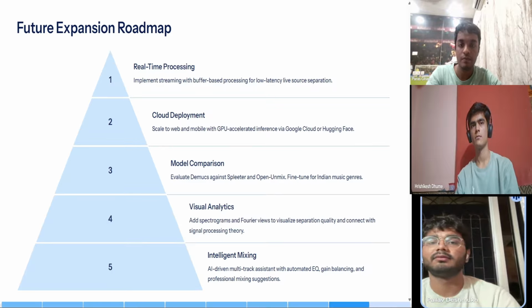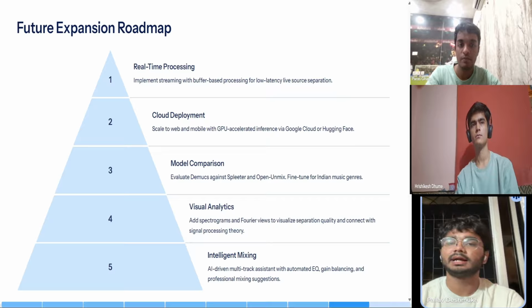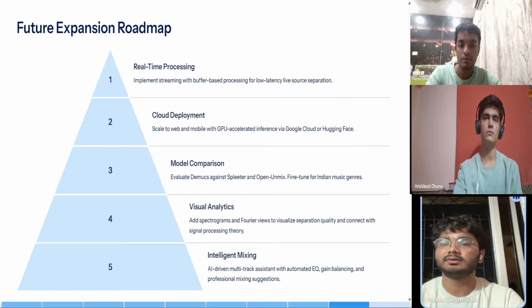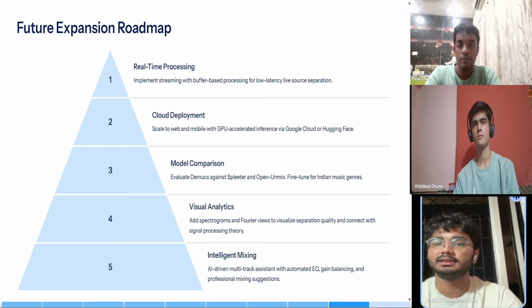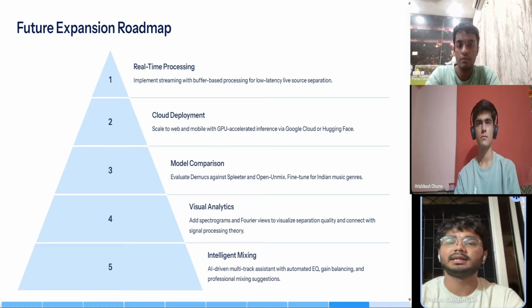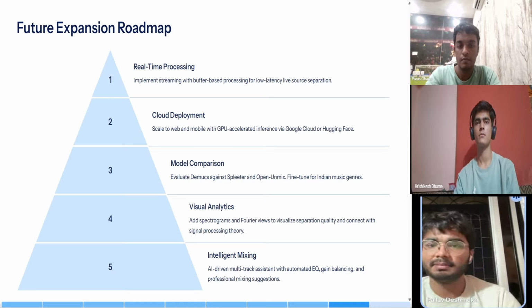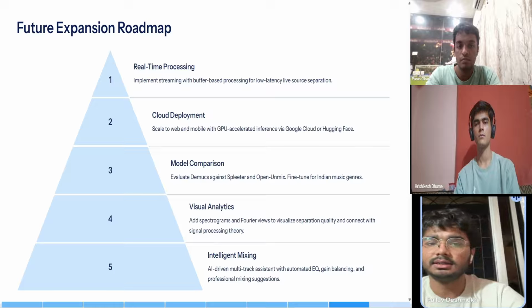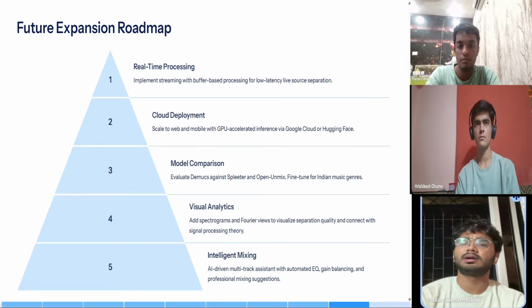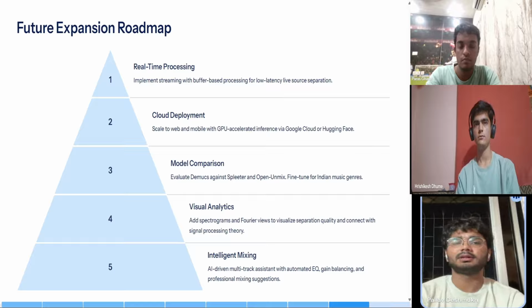We aim to implement buffer-based streaming so that Splitify can perform live separation with very low latency, allowing musicians or DJs to isolate instruments in real time. Second, cloud deployment. We plan to scale the system using GPU accelerated inference through platforms like Google Cloud or Hugging Face. This will make Splitify accessible to the web and mobile, removing the need for heavy local computation.